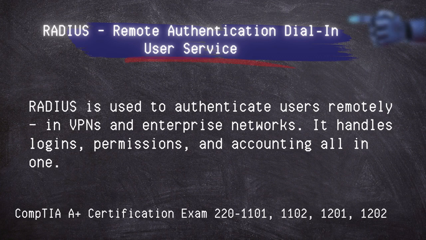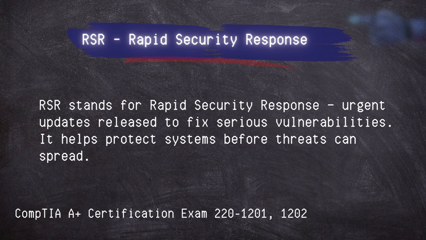RADIUS, or Remote Authentication Dial-In User Service. In VPNs and enterprise networks, it handles logins, permissions, and accounting all in one. RSR, Rapid Security Response. It is urgent update releases to fix serious vulnerabilities. It helps protect systems before threats can spread.